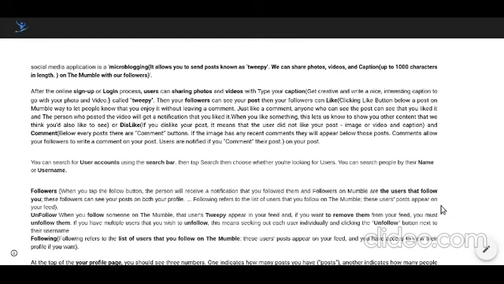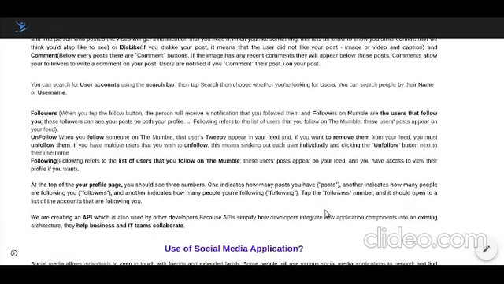You can search user accounts using the search bar, and you can search people by their name or username. And also you can see your followers. When you tap the follow button, the person gets a notification that you followed them, and they become a follower on Mumble. This follower can see your post on both profiles.